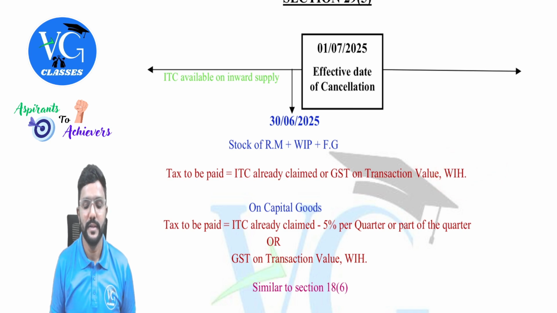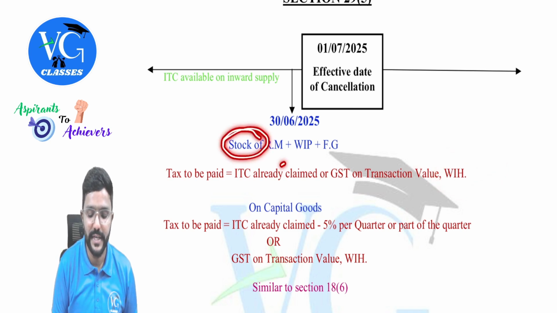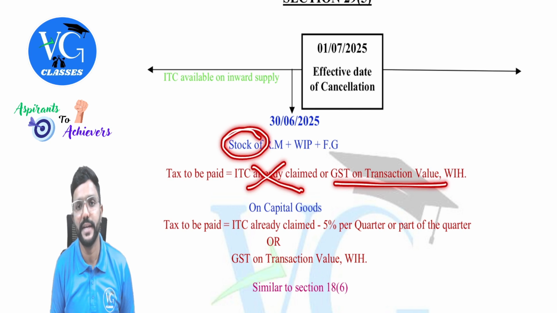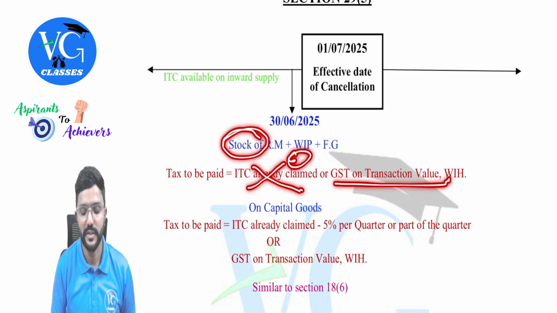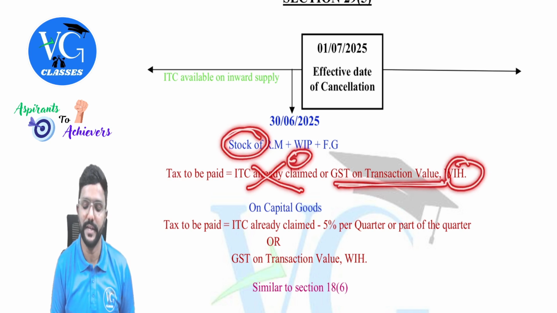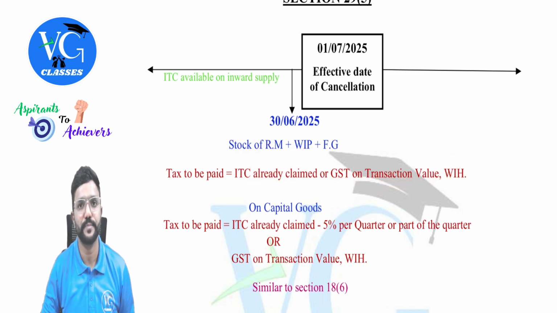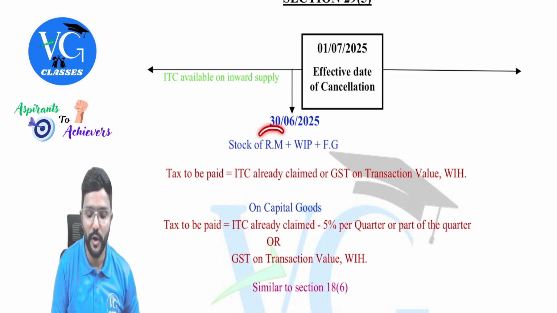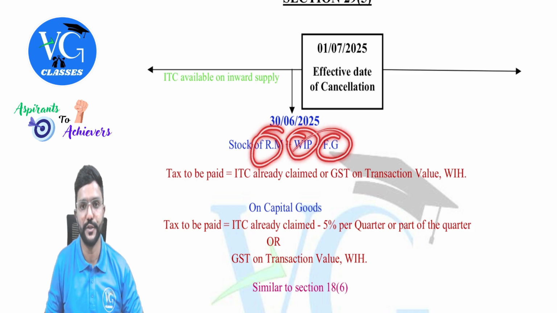Pay that. Sir, what if credit has still not been claimed on this stock? Then straight away you can take the GST on transaction value, because the ITC would be 0. Whichever is higher, you will straight away get it. This is for the stock of raw material, WIP and finished goods.